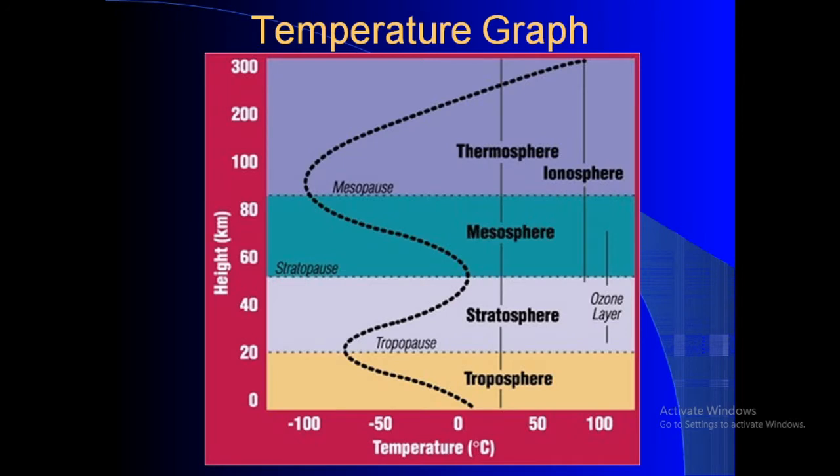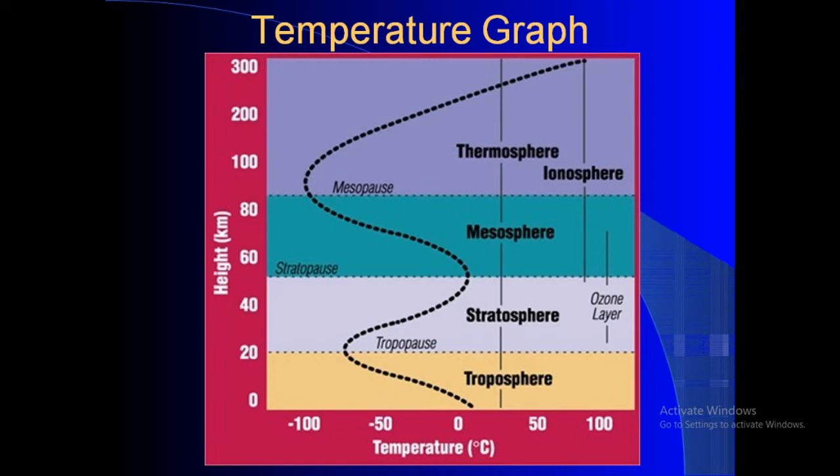This is the temperature graph. So you see this graph. This graph plots temperature versus height. Temperature is in degrees Celsius, height in kilometers. So this is the first layer, troposphere.